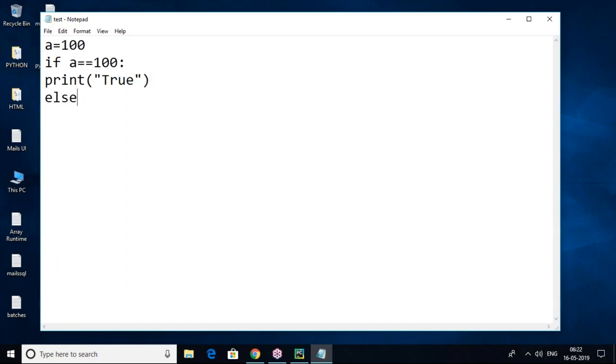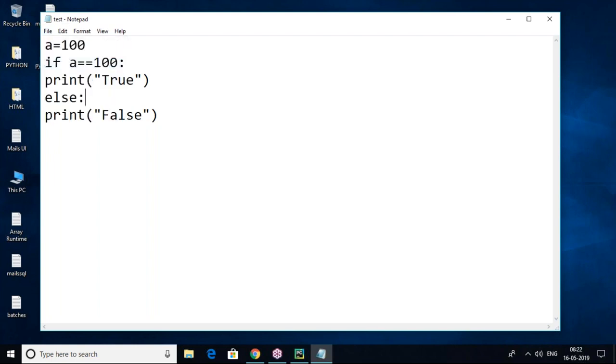Then the else part, print false. This is my code. A is already initialized, the value 100 is assigned to A. If A equals 100 and it is true, then the print statement will be true, otherwise, in else, it is false. Let's click on save.